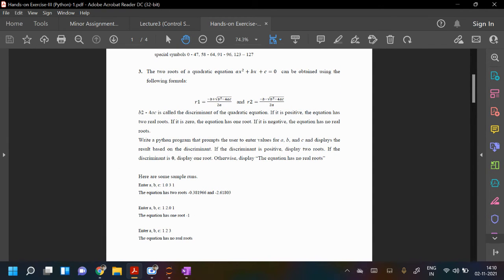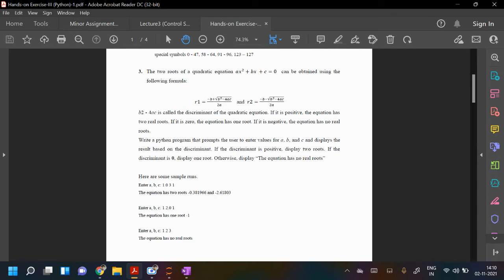The two roots of the quadratic equation ax square plus bx plus c equal to 0 can be obtained using the formula. This is the quadratic formula, which you might have seen in lower classes: minus b plus minus root d upon 2a. So there are two roots. d is the discriminant, that is b square minus 4ac. If it is positive, the equation has two real roots.